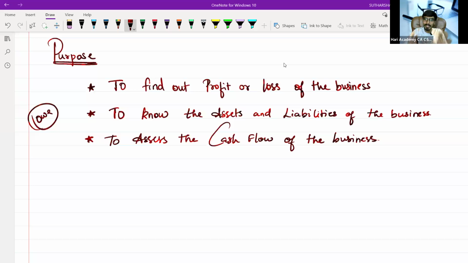Sir, are these the only three things we are studying? Again, I am telling you, these are the only three things in accounting, and that too is very simple. As we proceed, we will give an in-depth study of what the cash flow of an accounting is.